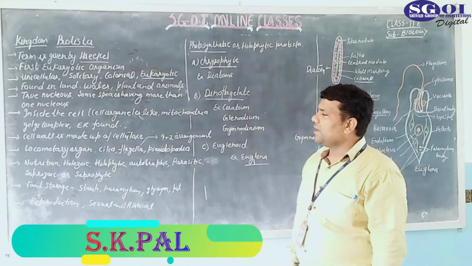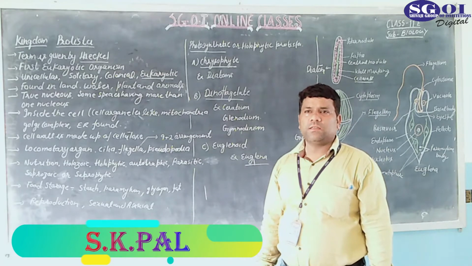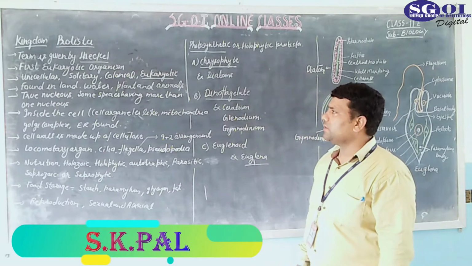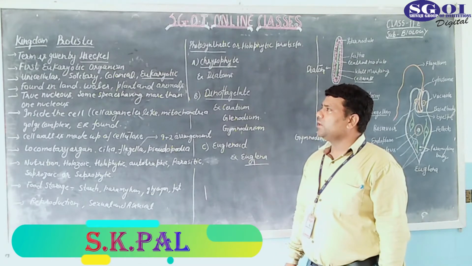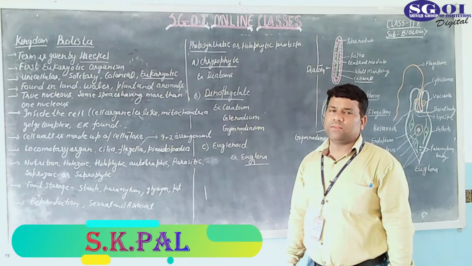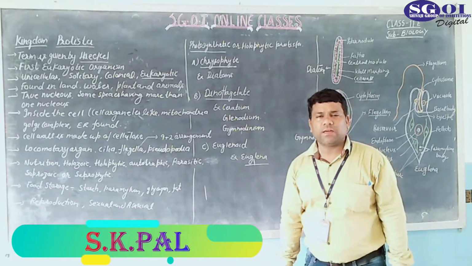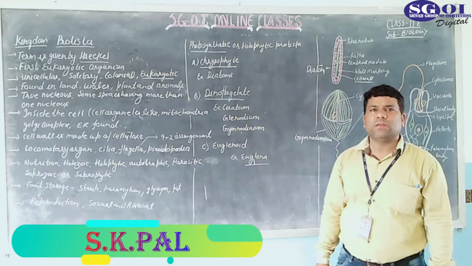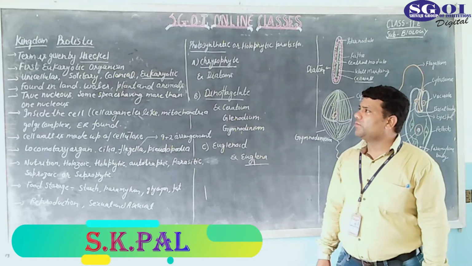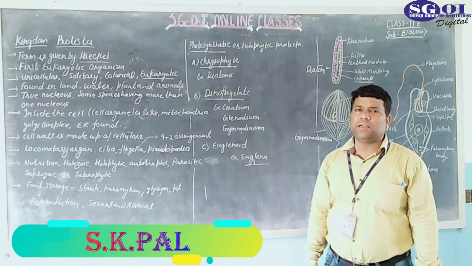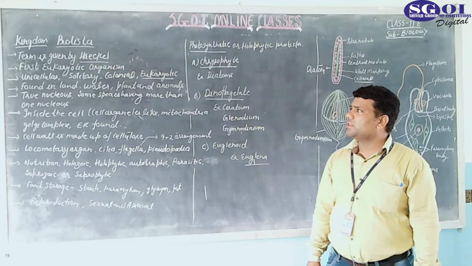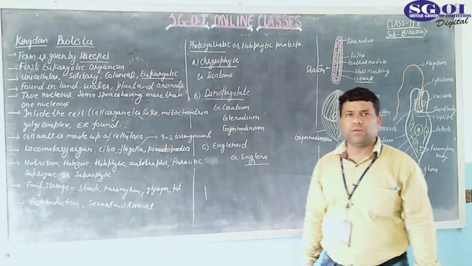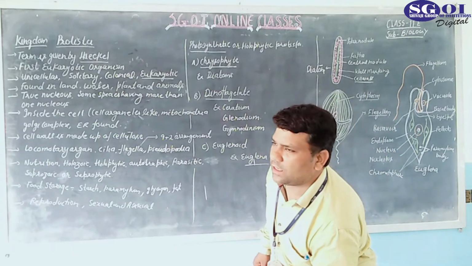In the previous class I told the first kingdom of Whittaker, that is Monera. Today I am going to describe the next kingdom of the Whittaker. You know that Whittaker gives the 5 kingdom system of classification: Monera, Protista, Plantae, Fungi, Animalia. Today I am going to describe the second kingdom, that is known as Protista. Listen carefully and watch the video to understand the topic.